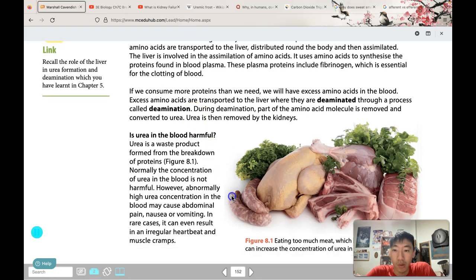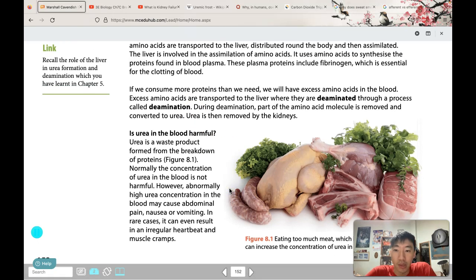So is urea in the blood harmful? Yes, it is. Normally our body controls the amount of urea in our blood and keeps it at a safe level. However, if there's an abnormally high concentration of urea, this can cause things like abdominal pain, nausea, and vomiting. It can even cause irregular heartbeat and muscle cramp. Most of the time, the reason why the urea becomes too high in the blood is because of kidney failure, where something went wrong with the kidney.